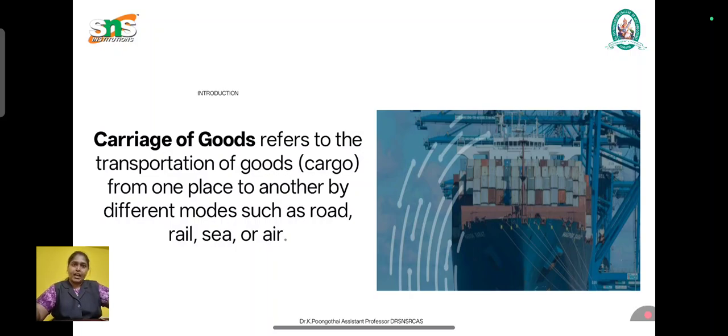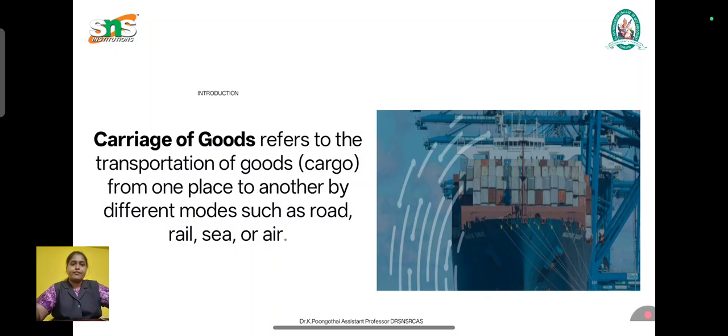The next thing is railway. Carriage by railway is the transportation of goods by using a train, known as carriage by rail, and it is suitable for heavy and bulk goods to transport from one place to another. It is more cost effective for a long distance. So that is carriage by railway. The next thing is carriage by sea.